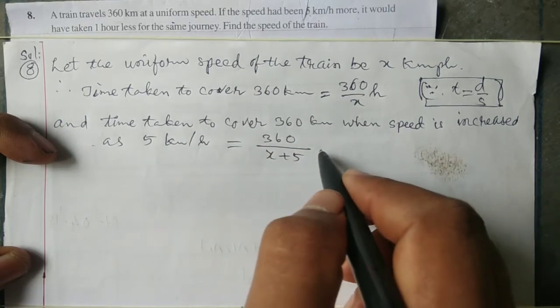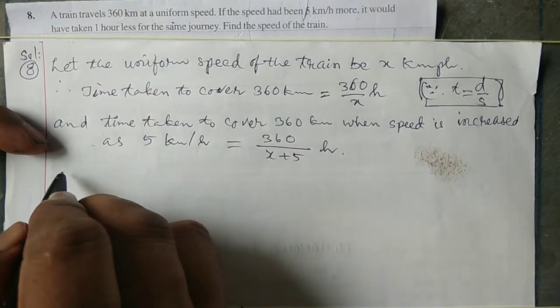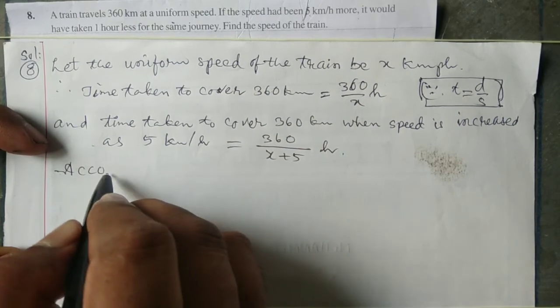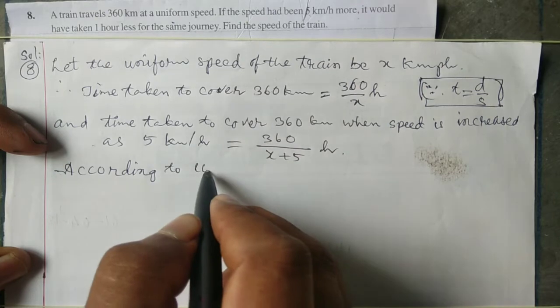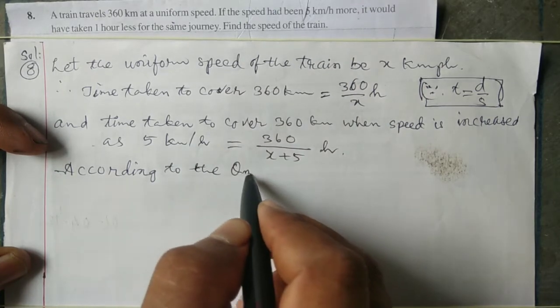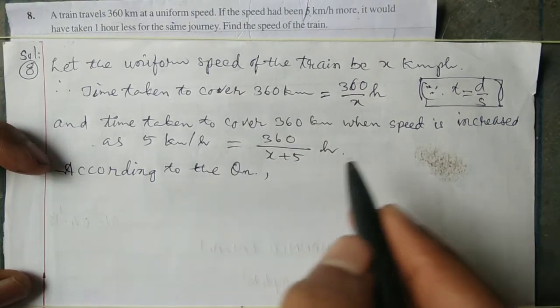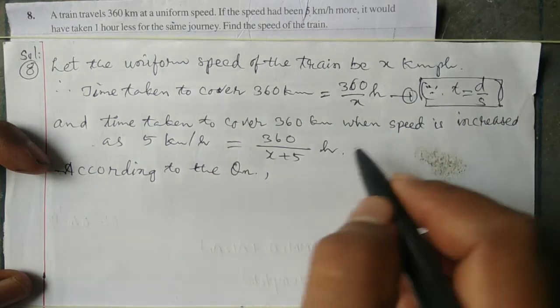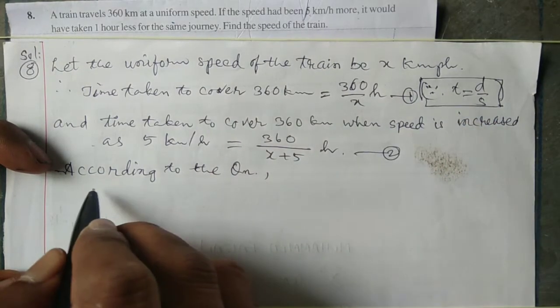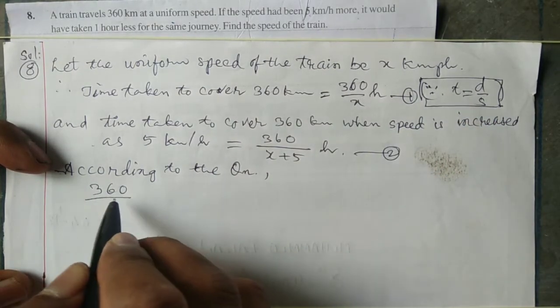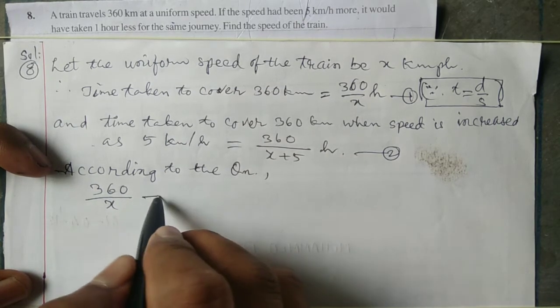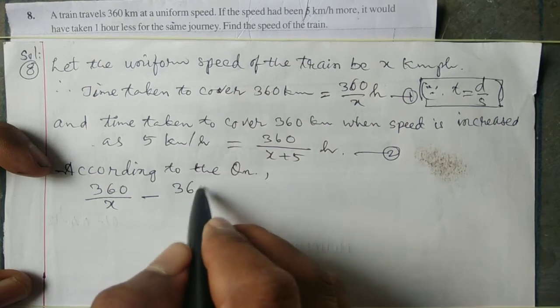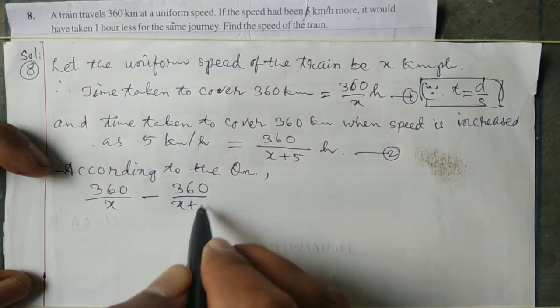According to the question, this is first, this is second. 360 by x minus 360 by x plus 5.